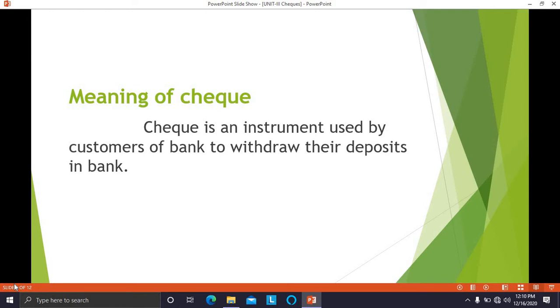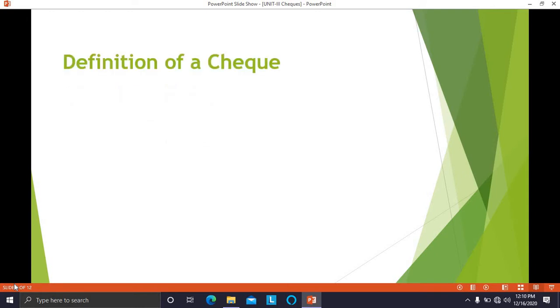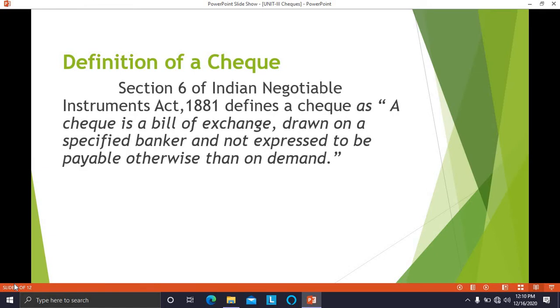Now we'll discuss the definition of check. Section 6 of the Indian Negotiable Instruments Act 1881 defines a check. How does it define a check? It says that check is a bill of exchange drawn on a specified banker and not expressed to be payable otherwise than on demand.